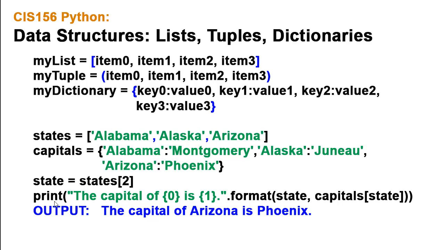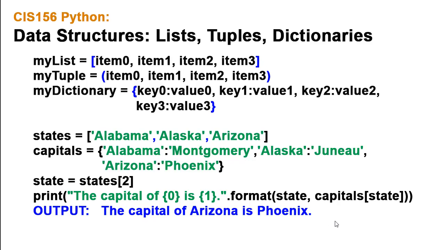And then we're going to have an input statement, but I just did a print statement here of the capital of {0} is {1}, and my formatting is the state, and then capitals, and the key that I'm looking for is the variable value of state, which in this case would be Arizona. And so the output from that statement in this situation would be the capital of Arizona is Phoenix. So that's what we're going to use in our project.